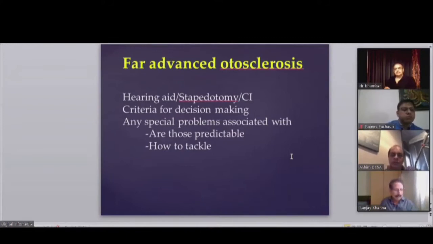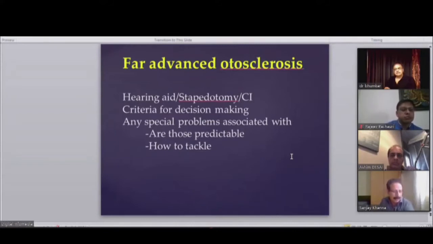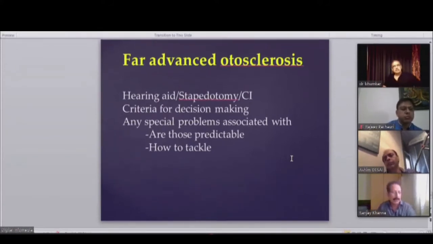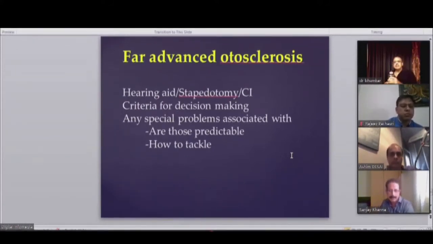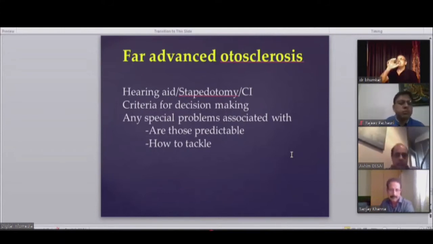Yes. So next, I have a query: is there any difference between the neo-ossification of the cochlea caused by meningitis and the other caused by otosclerosis? Yeah, by and large the management is the same, but it is altogether different. The reason is in otosclerosis it is the osteoid bone deposition. This is the otosclerotic bone deposition in the cochlear lumen or in the different areas of the cochlea, or the bone is replaced by such kind of bone.